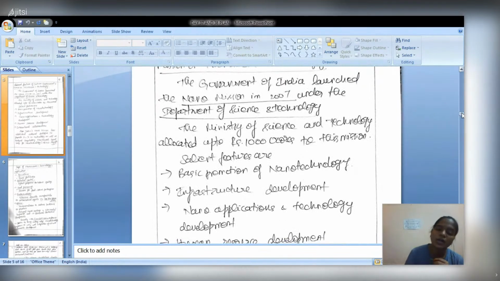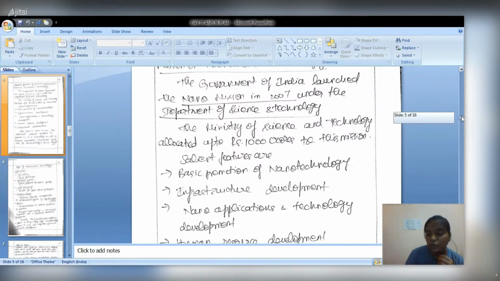The basic objectives or salient features of this mission are, first, promoting nanotechnology in our country in all fields, especially agriculture, defense, and health sectors. Infrastructure development for nanotechnology will generate more employment, both skilled and unskilled.